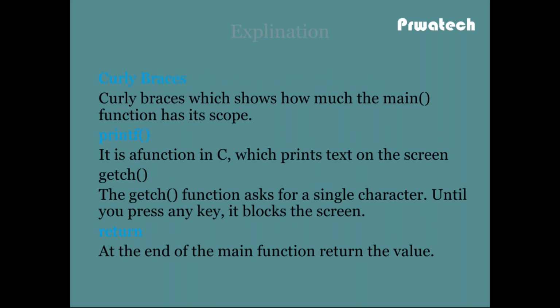This is the printf. It is the function in C which prints the text on the screen. Next, the getch function asks for a single character. Until you press any key, it blocks the screen. Return at the end of the main function returns a value based on int or void. If it is void, there is no return value. If it is integer, then we have to return some integer value.